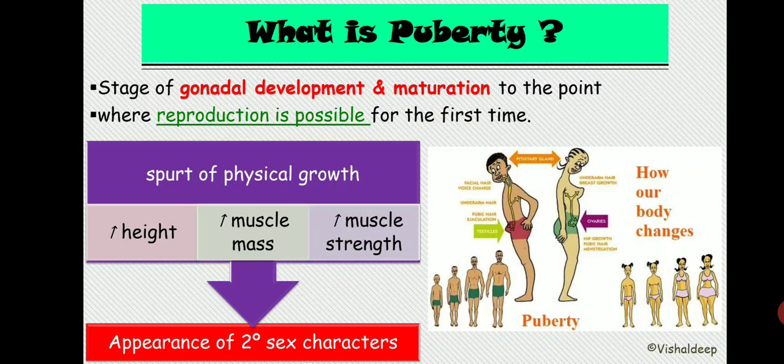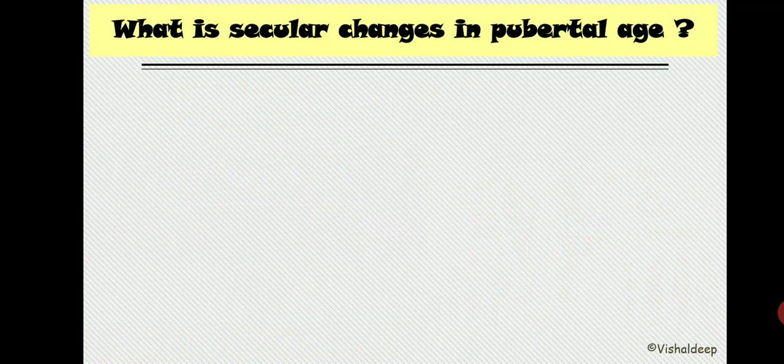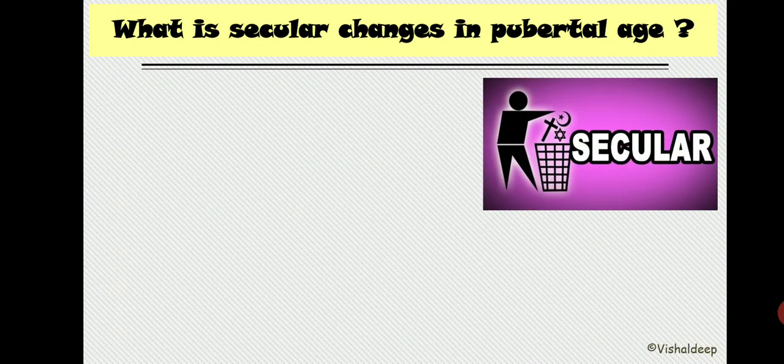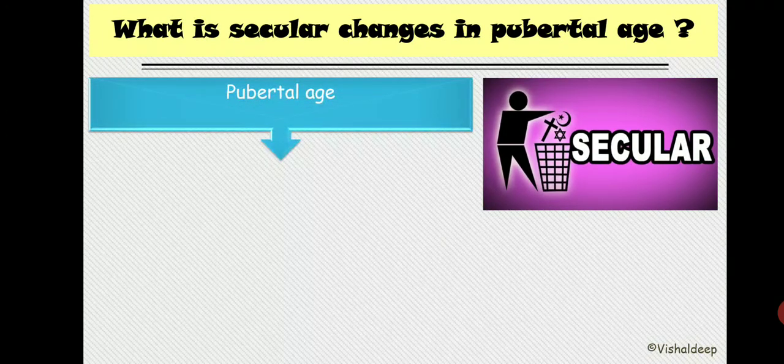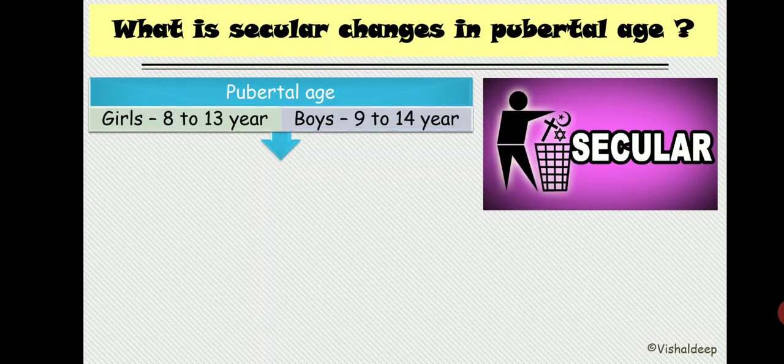Got it? Now there is one topic named secular changes in the pubertal age. Now what is secular? You already know. Secular means it is nothing related to religion. So what are the secular changes in puberty? As far as the normal pubertal age is concerned, in girls it is about 8 to 13 years, and in boys it is 9 to 14 years. So it is very easy to remember, 8 and 9.